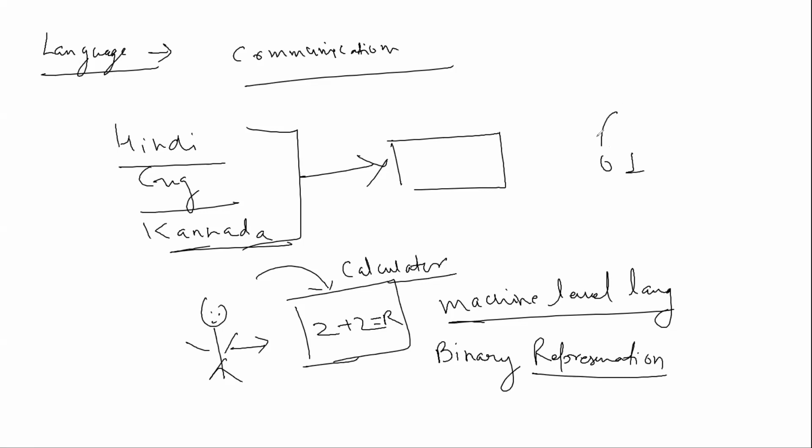People say that 0 is off, 1 is on. So the system shuts down at that point of time for a fraction of a second, and it is on for a fraction of a second to manipulate that data. We should not be bothered about this.